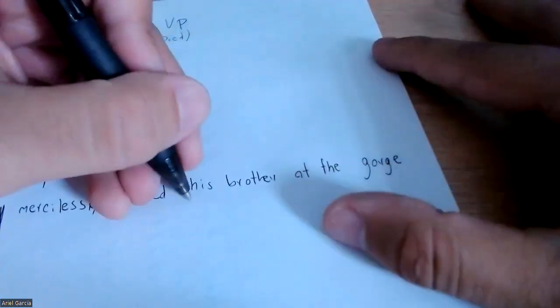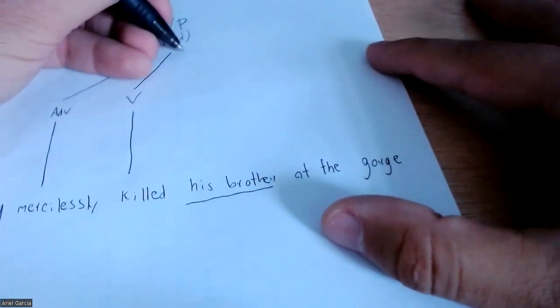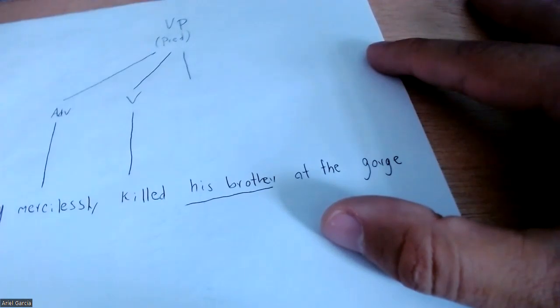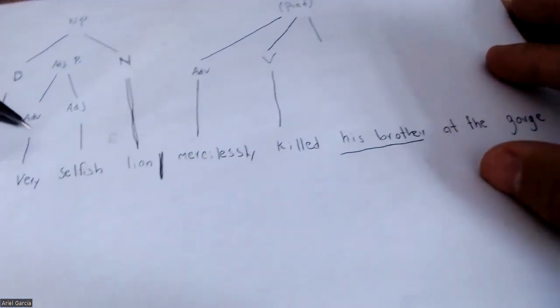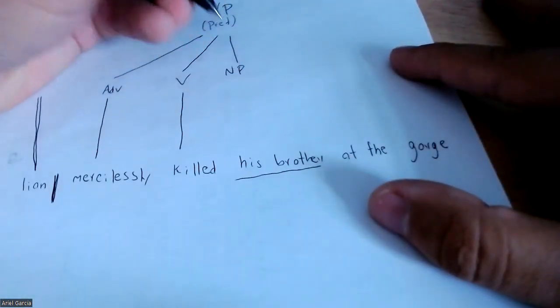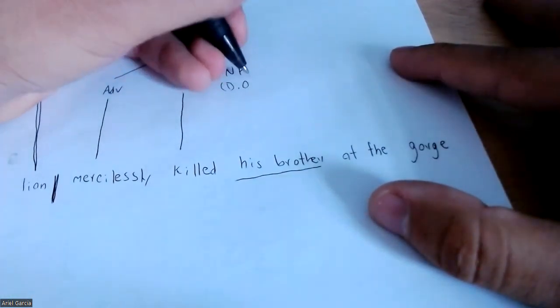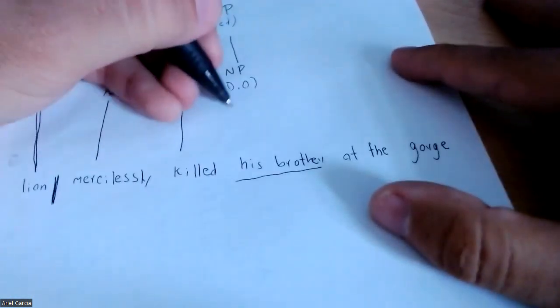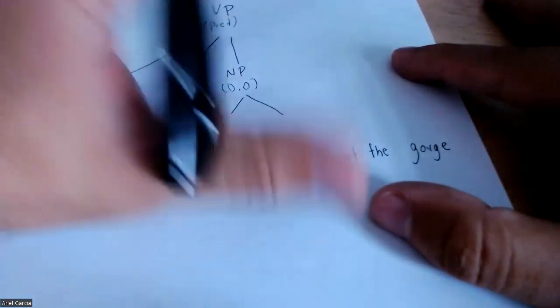And now we have this phrase that says his brother. Right here is going to be the direct object. We are going to separate it a little bit right here, as we did in this part of speech. So this is going to be the noun phrase, in other words, the direct object. In this part, we have two parts of speech: his and brother.